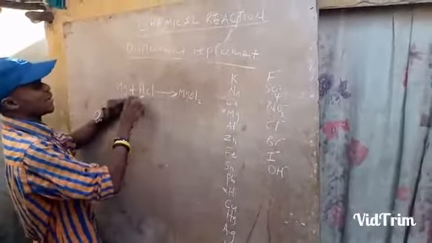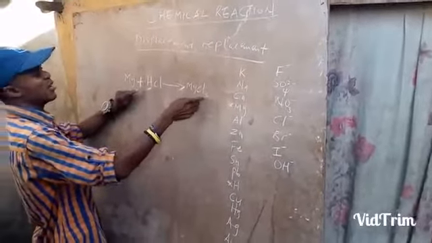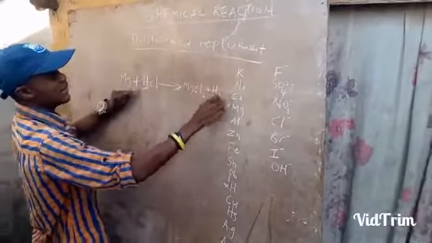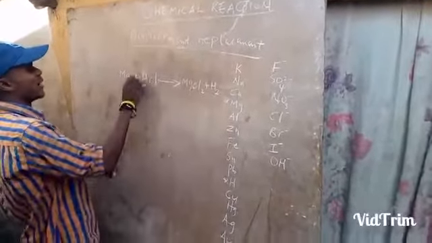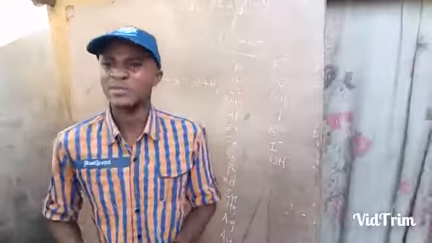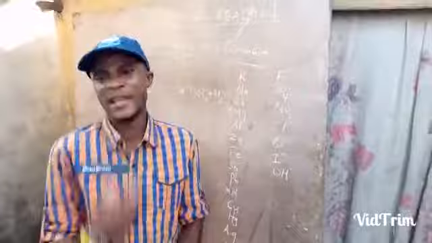Because the valency for magnesium is 2, the 2 is transferred to the chlorine. Then the hydrogen is now liberated, and that hydrogen is moving as a divalent gas, H2. So for me to balance that reaction, I'll write it this way. So this is a displacement reaction. Why? Because one element has replaced the other element.